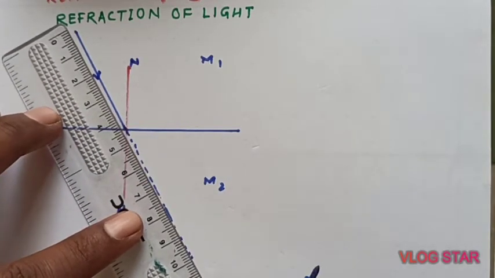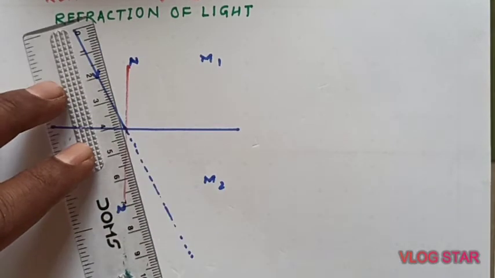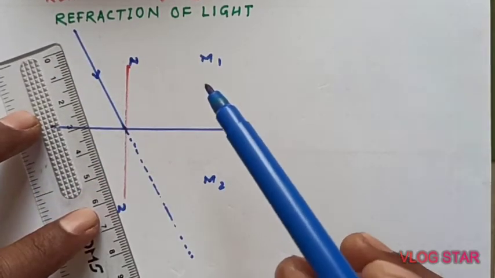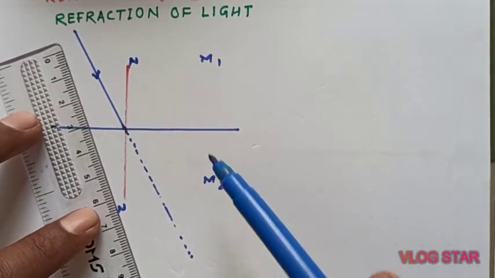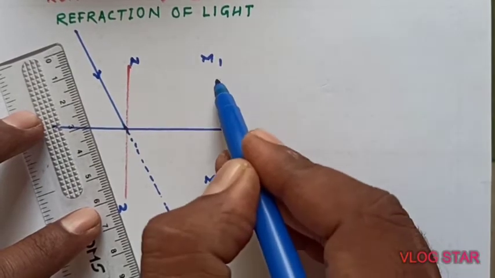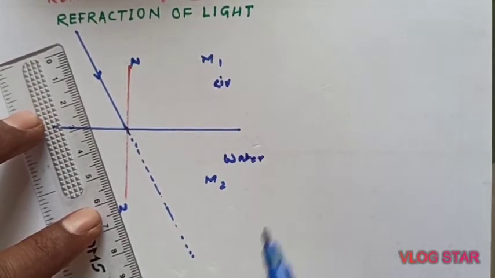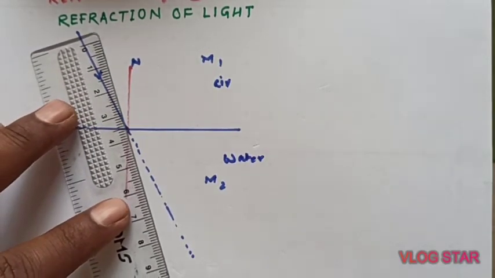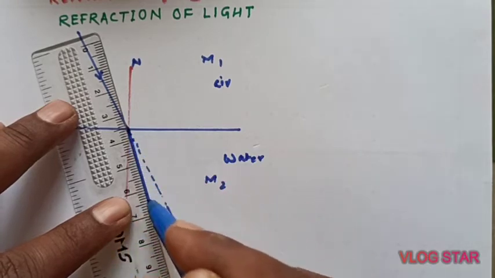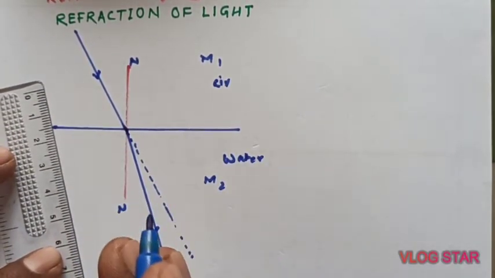Now we don't know whether it moves away from the normal or towards the normal. That depends on the density of medium 1 and medium 2. For example, if we consider this is air and this is water, as you know water is denser than air, so bending takes place towards the normal. So bending takes place towards the normal.